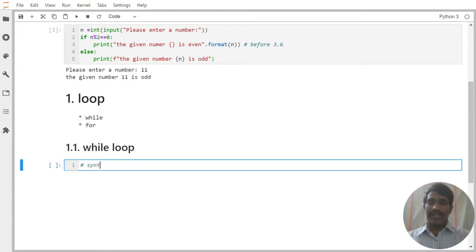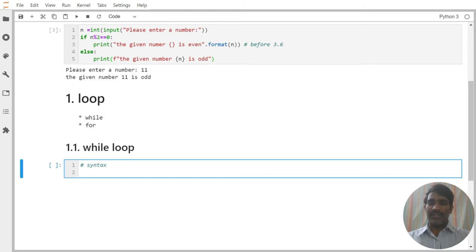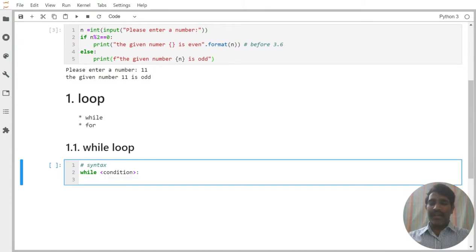If I want to write the syntax, it is very simple. We write while, and then the expression or condition we are going to write here. Then we have the body part, what needs to be done.